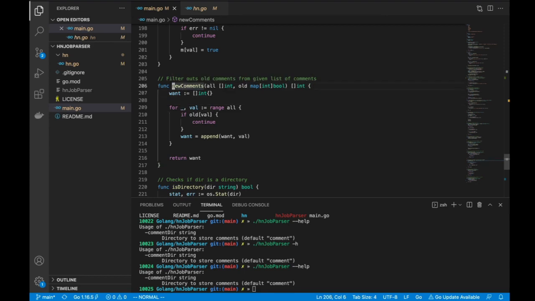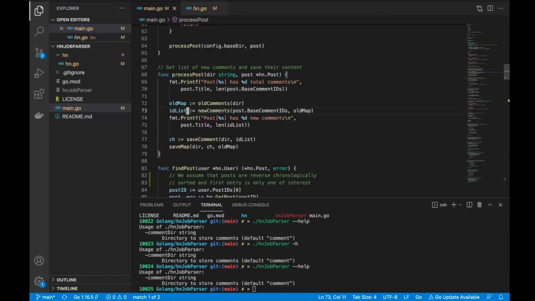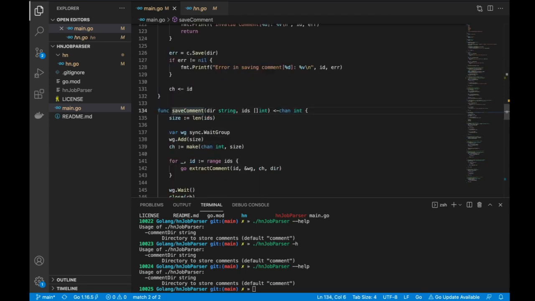Yep. Right. So now this ID list is basically a list of all the new job postings since the last time that I have, right? And I want to save it. So how do I save it? All I'm going to do is okay.